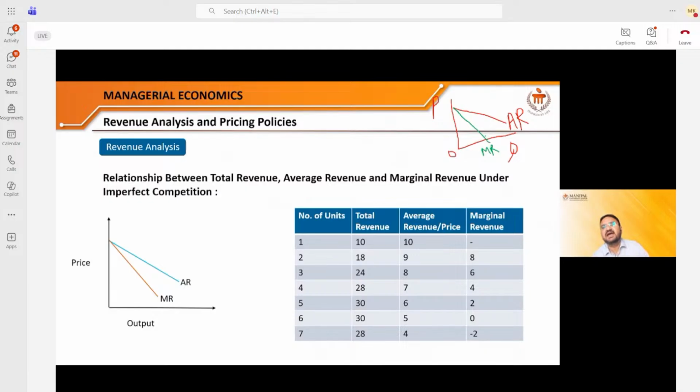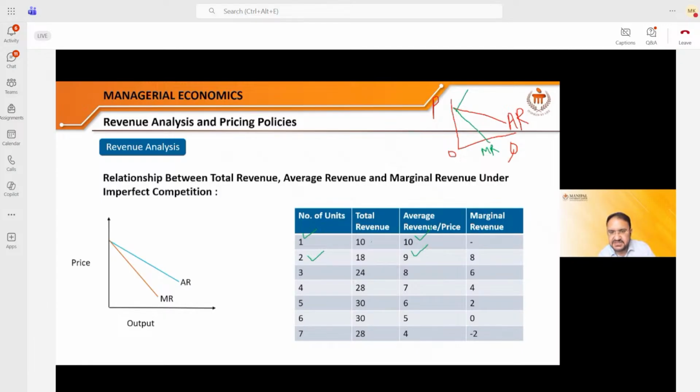Now you should ask, sir, why is this MR curve different from the AR curve? However, it was not there in perfect competition. You should ask this. Let me tell you why this happens with the help of an example. Since in the imperfectly competitive market, different companies can keep the prices of the same product differently, they have this liberty. Say an individual company sells the first unit at the 10 rupees price. When the second unit is sold into the market, it reduces the price to 9 rupees, because they can do it, because the market is not hyper competitive.